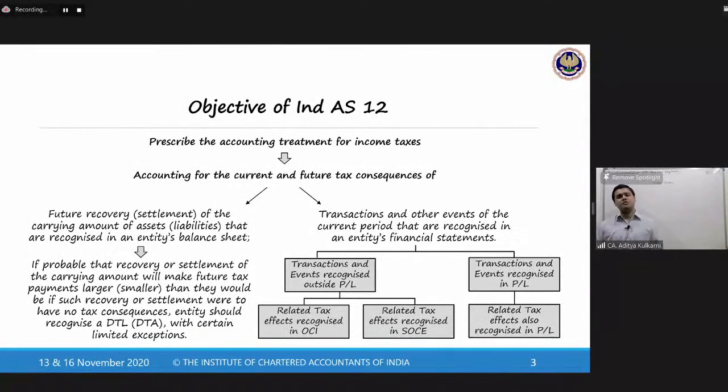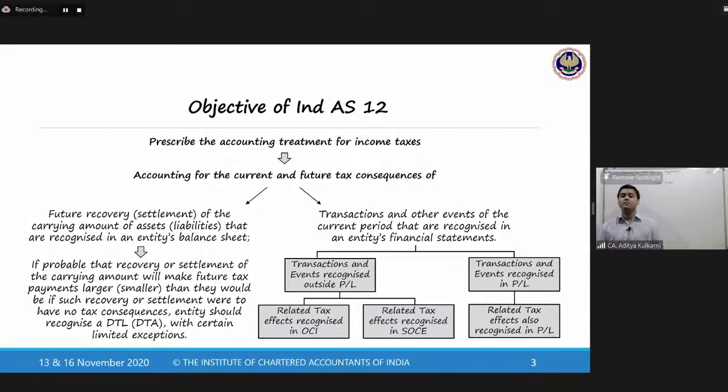In the course of operations, we are having many transactions, many events. Transactions could be your day-to-day transactions, like you purchase inventory, you sell the inventory. These are the items which would normally be recognized in your profit and loss account. So the standard tells us that for items which are normally recognized in the profit and loss account, the related tax impact you also recognize in the profit and loss account. This is what the standard tells you.